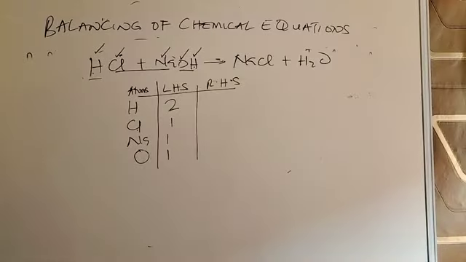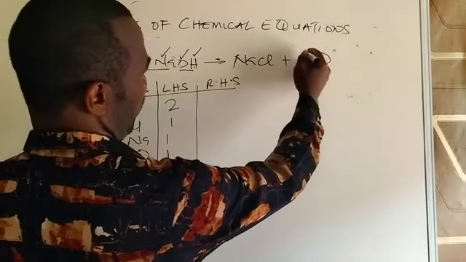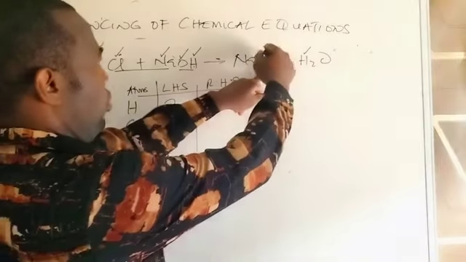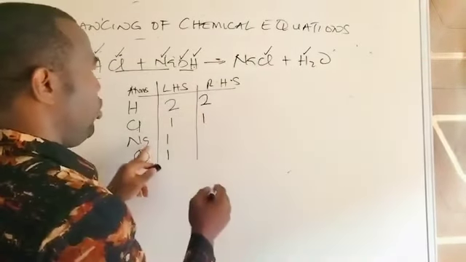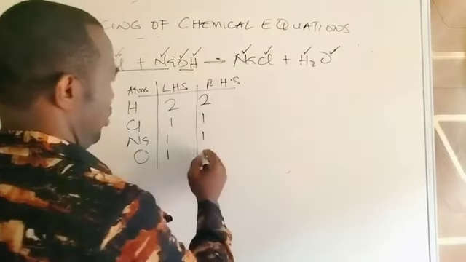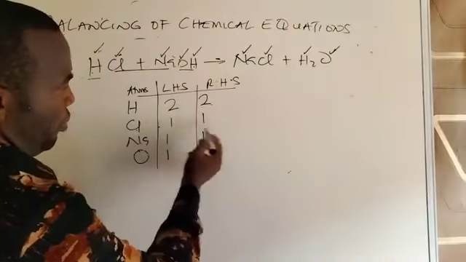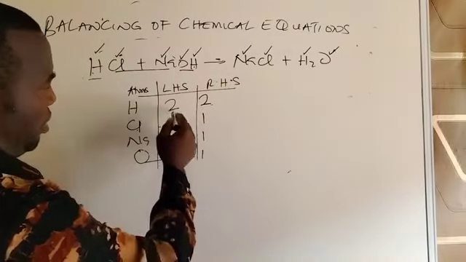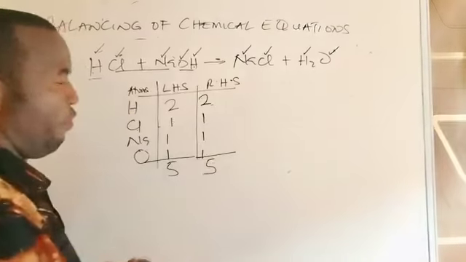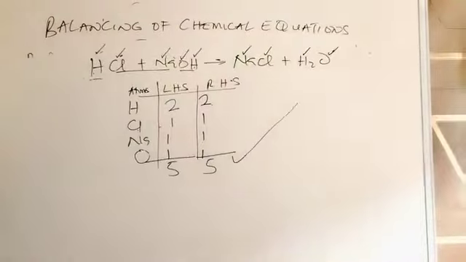So let's go to the product side. Hydrogen first. There is a frequency, number of times, of 2 hydrogen there. Then chlorine, there's also only 1 chlorine. Sodium, there's 1 sodium. Oxygen, there's 1 oxygen. You see that the numbers of atoms are all equal on both sides. If we add all the atoms, this side is 5, and the other side is also 5. That means the law of conservation of mass is obeyed. So this is a balanced equation.